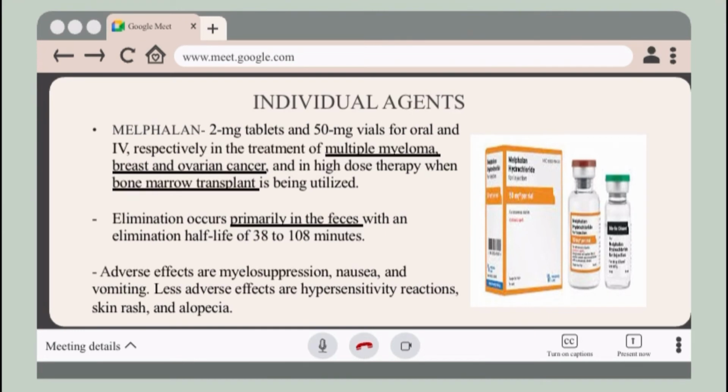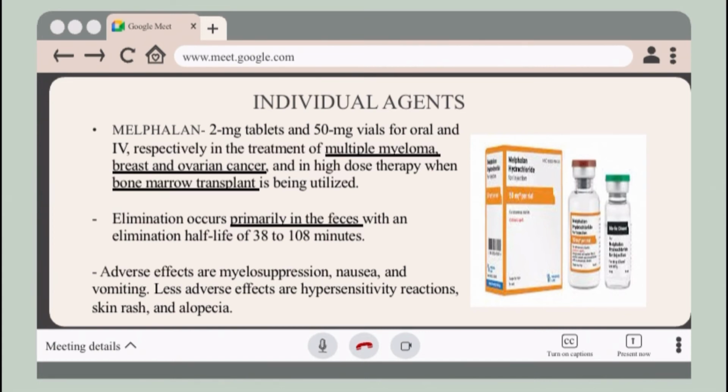Melphalan, so it is available in 2 milligram tablets and 50 milligram vials for oral and intravenous administration, respectively, in the treatment of multiple myeloma. So it is a cancer that forms cancerous plasma cells in our bone marrow and crowds out healthy blood cells. Also used in the treatment of breast and ovarian cancer. And in high dose, it is used in bone marrow transplant.